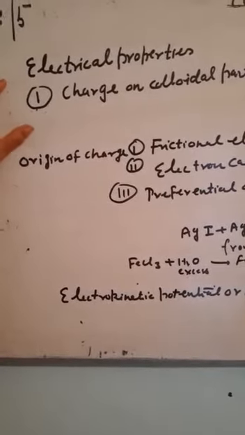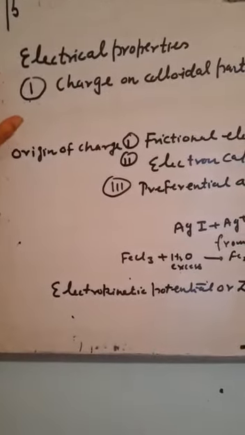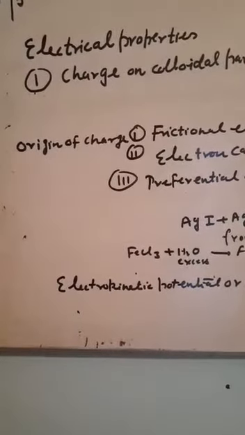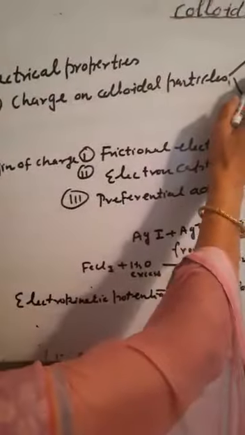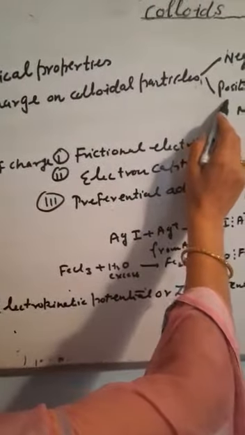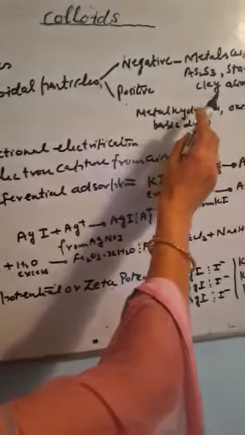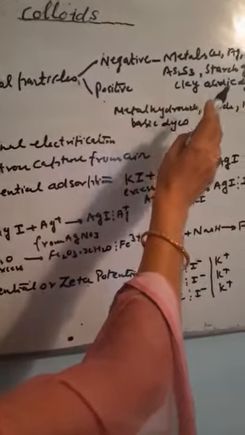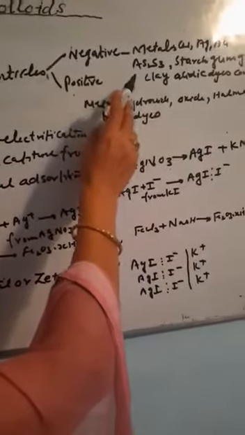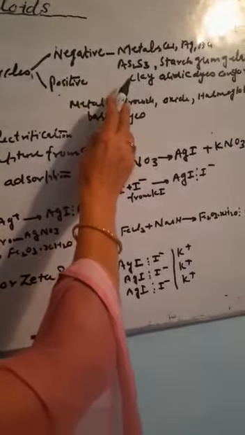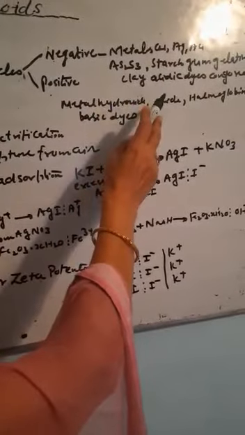The dispersion medium carries charges which are opposite to the charge present on the colloidal particle. The colloidal particle may be negatively charged, or they may be positively charged. All the metals like silver, gold, copper are negatively charged. So are arsenic sulfide, starch, gum, gelatin, clay.